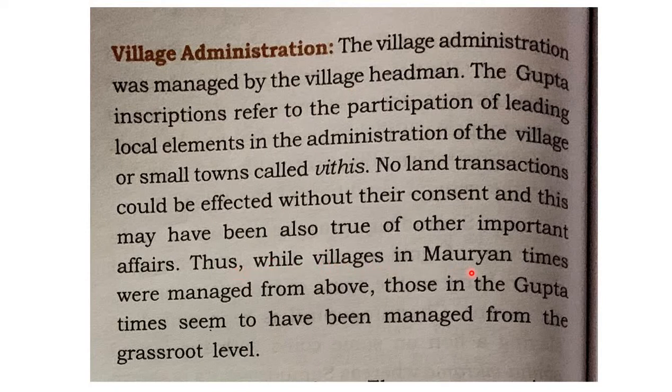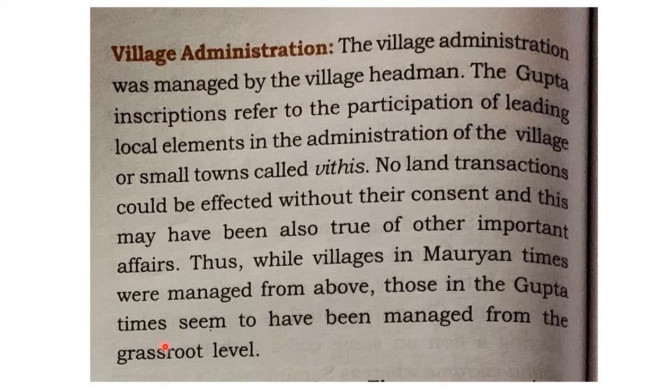Thus, while villages in Mauryan times were managed from above, those in Gupta times seem to have been managed from the grassroots level. In the Mauryan period, even villages were monitored by the king and his ministers, whereas in the Gupta period it was a little more decentralized, and the locals were encouraged to manage their own affairs at the grassroots level.